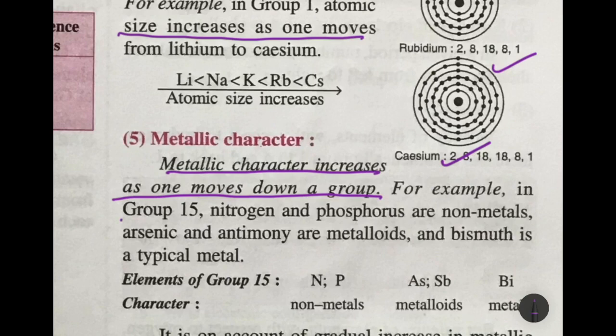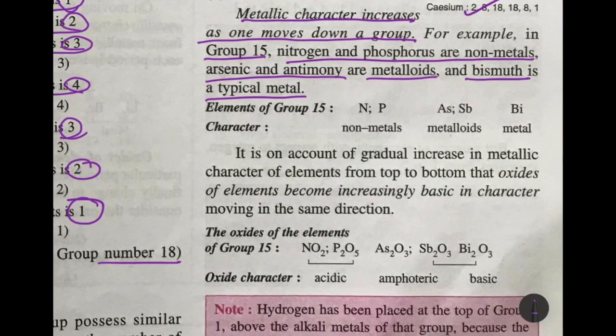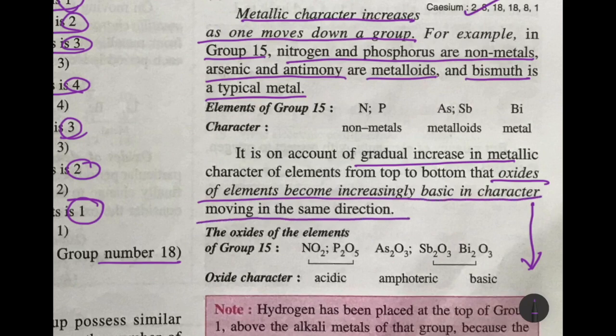Now, if we take example of group 15, nitrogen and phosphorus are non-metals. Arsenic and antimony are metalloids, that is, they have the properties of both metals and non-metals. And bismuth is a typical metal. That shows that the metallic character increases as we move down a group. So it is because of the gradual or slow increase in metallic character of elements as we move from top to bottom that the oxides of elements become basic in nature when moving in the same direction.